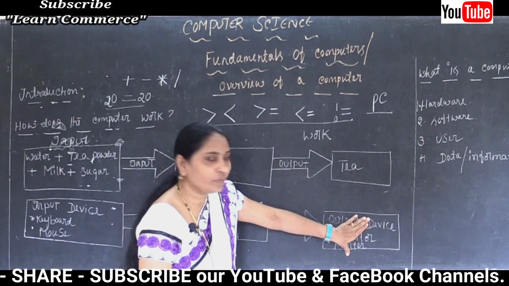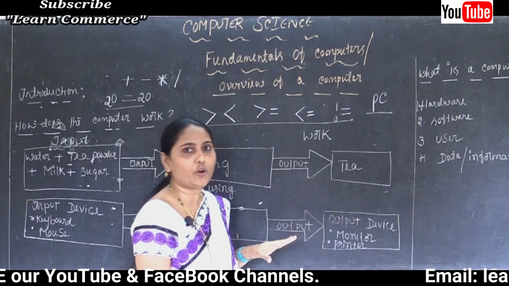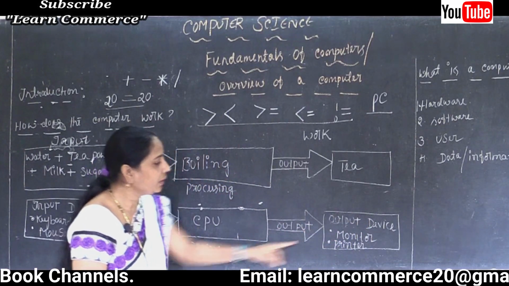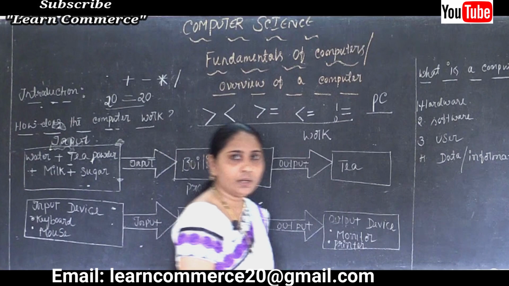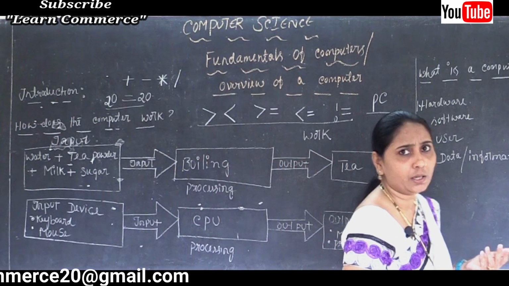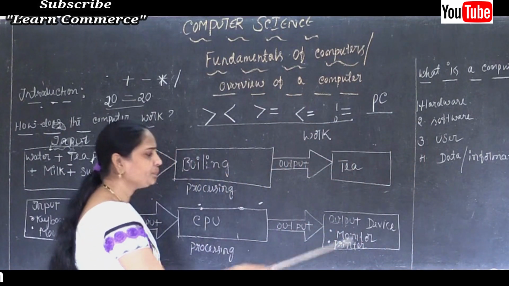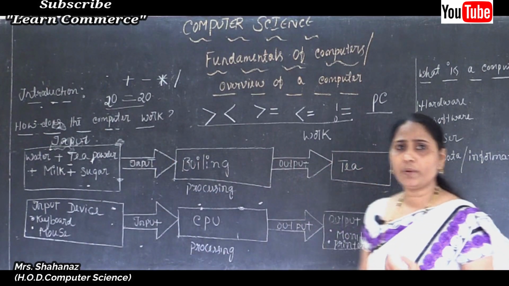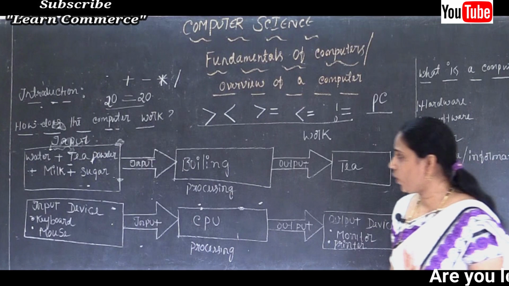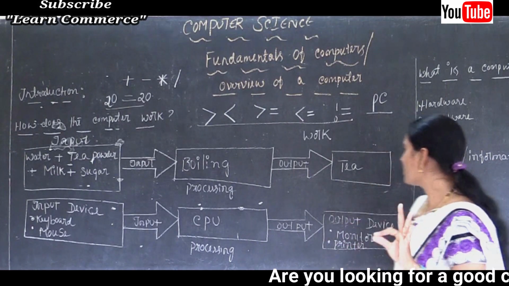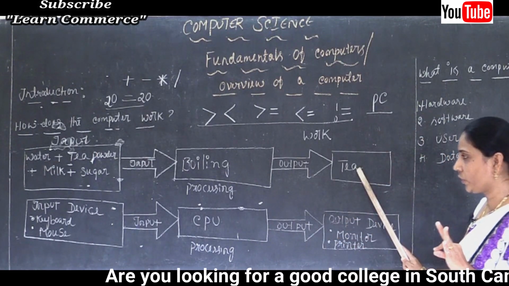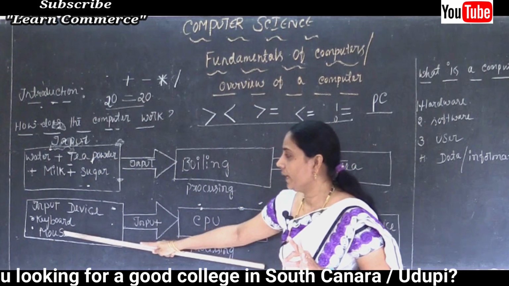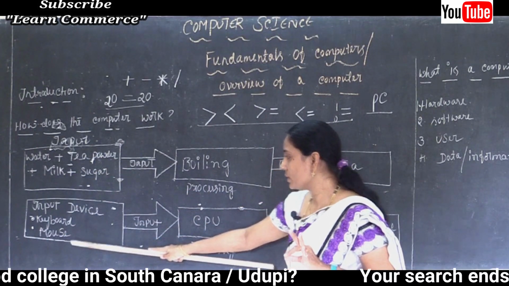So where will we get the data? Some examples for the output devices are monitor, printer. So many are there, speaker. So just some examples for the output devices. So clear the example. What about our input? What's the meaning of the processing? And what's the meaning of the output? Okay. And for input, examples are keyboard, mouse.